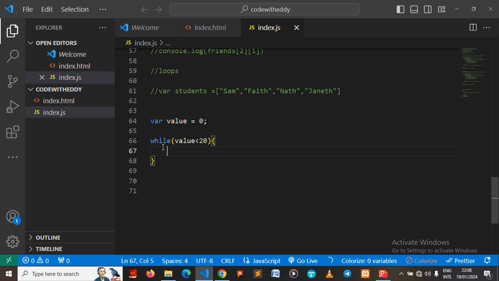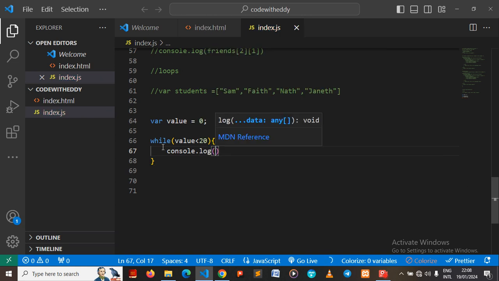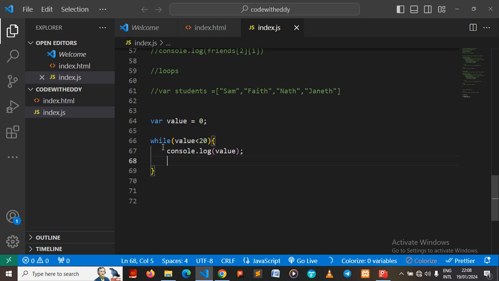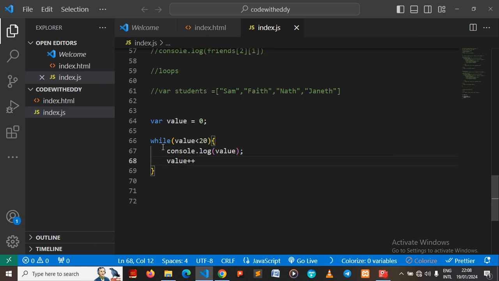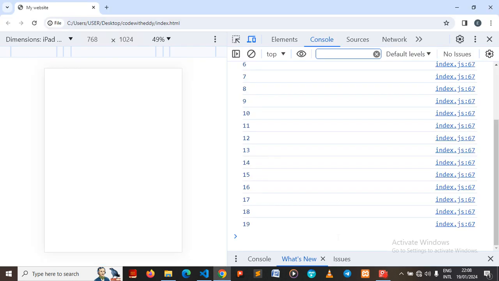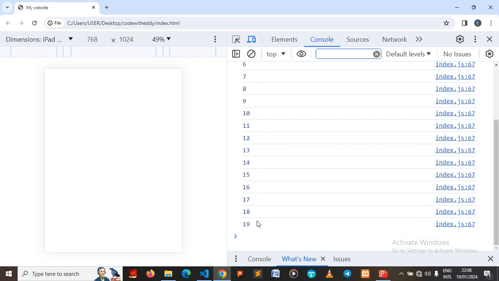Okay, so we can say something like console.log that value. After printing out that value, what should happen? Continue to increment that value. Now let's see what we have on the console. I will save and refresh my work. So you see we have from 0 to 19.